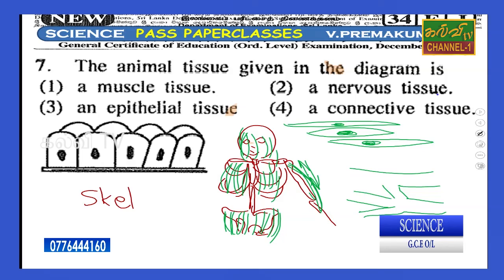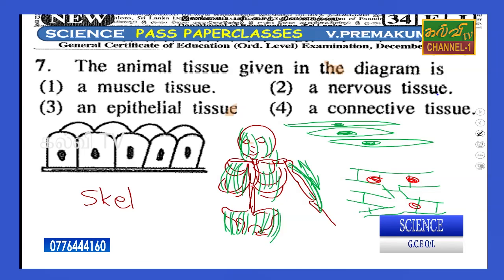Skeletal muscles have many nuclei and more mitochondria, because the mitochondria are important to supply the energy.